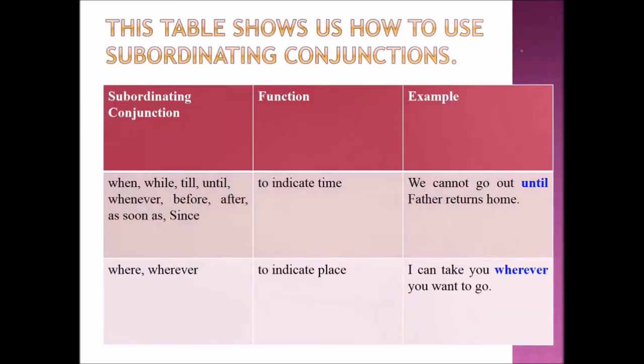Students, this table shows us how to use subordinating conjunctions. Subordinating conjunctions are when, while, till, until, whenever, before, after, as soon as, since. So, its function is to indicate time. Example sentence: We cannot go out until father returns home.